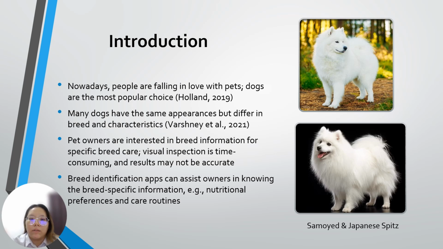For pet owners, understanding the specific breed of the dog is important to ensure proper care. Unfortunately, relying on visual inspection is time-consuming and the results may not be accurate. Therefore, breed identification apps can assist owners in knowing breed-specific information such as nutritional preferences and care routines, empowering pet owners to give their dogs the best possible care.